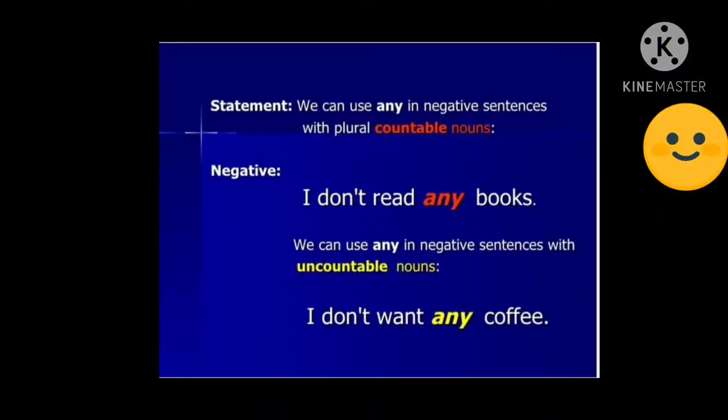Next, what is the next statement? We can use any in negative sentences with plural countable nouns. I already explained this just now. Negative: I don't read any books. If you want to say it positively, I read some books. And what is the negative sentence of I read some books? I don't read any books. Whenever you are using a negative, not or no, then automatically we replace some with any. We can use any in negative sentences with uncountable nouns. I don't want any coffee. If you want to use it in a positive way, I want some coffee. Remember the difference.